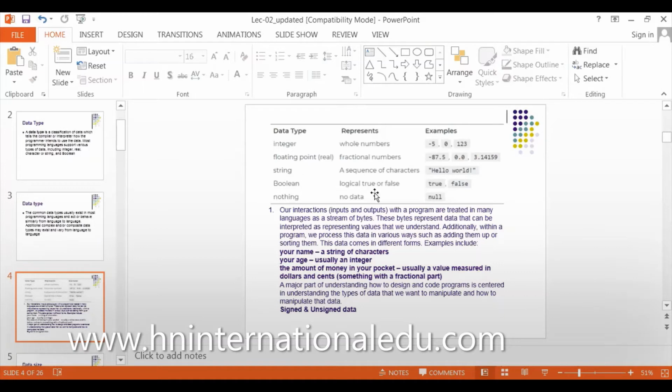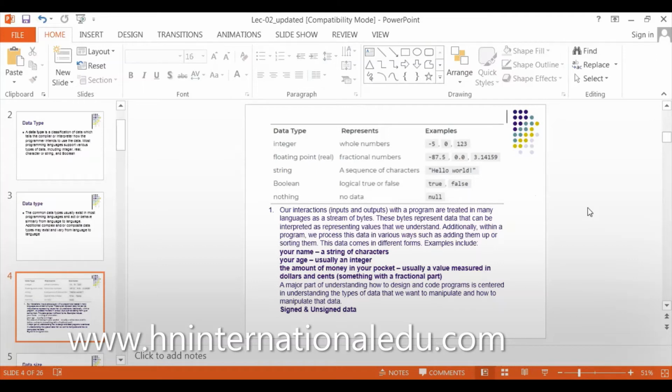Another data type is string, a sequence of characters. For example, hello world is a data set. It has alphabets. For example, Najwa is a data set of string. This data set is called string.